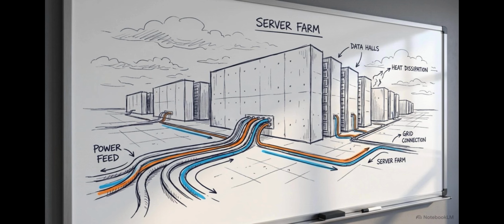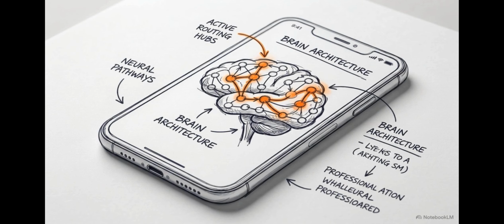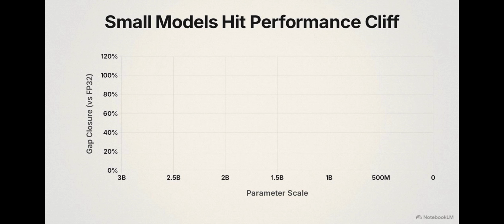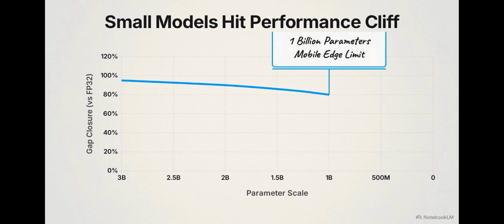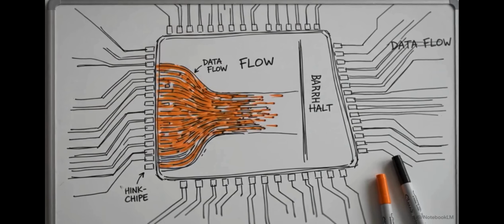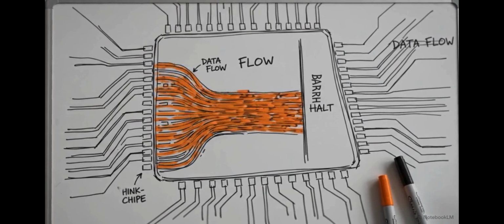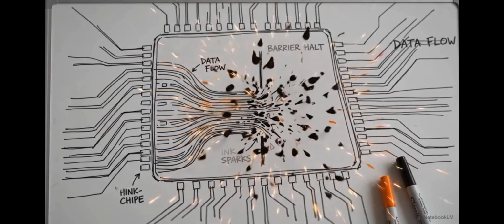Instead of querying a cloud data center, these ternary models are designed to run locally on the processors inside your phone or laptop. But there is a persistent failure in the data. While this works at massive scales, the performance of models under 1 billion parameters, the exact size needed for mobile hardware, drops off a cliff. The transition to edge AI is stalled by a structural breakdown occurring inside these smaller, highly compressed networks.